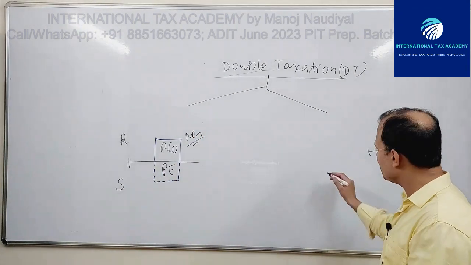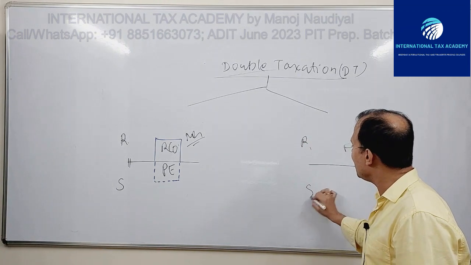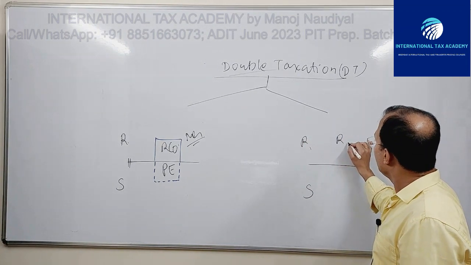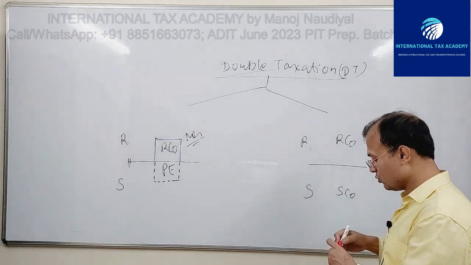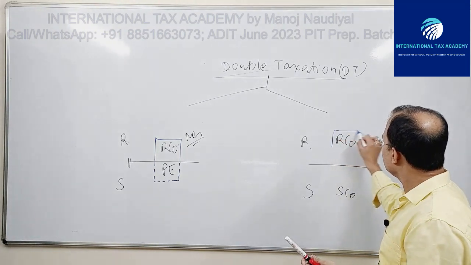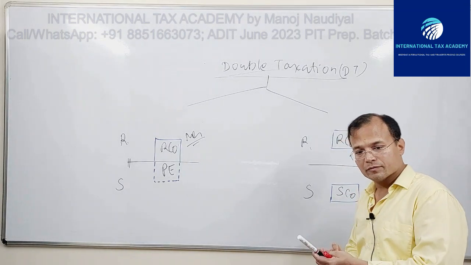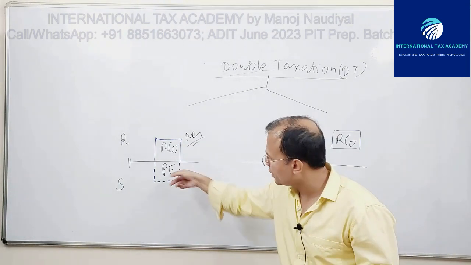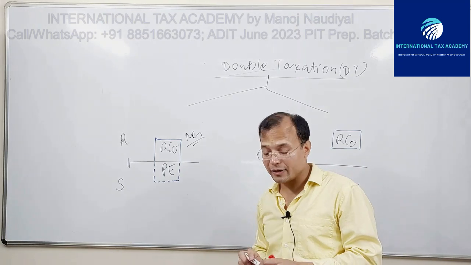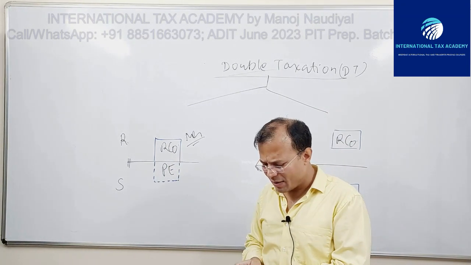As against this, I'll also draw here R and S, and you have RCO and then SCO. Here you find that these two are distinct legal entities and therefore the lines are firm. So, distinct and distinct. This is the difference: dotted line, permanent establishment, not a distinct legal entity. Permanent establishment, Article 5.1.